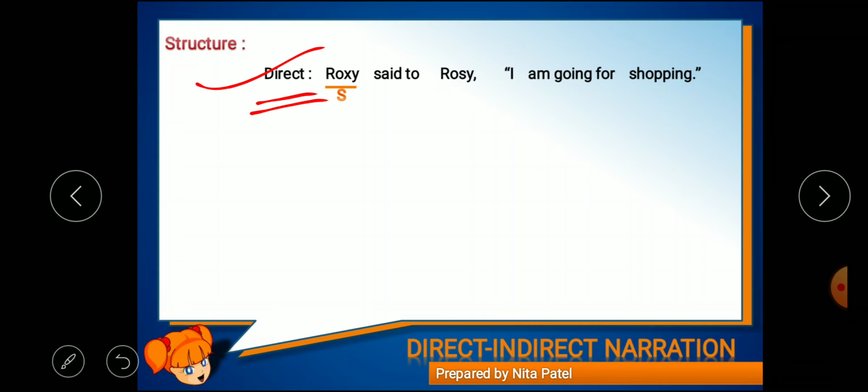It is the subject. What is "said to"? It's our verb. What's Rosie? It's the object. Roxy said to whom? Rosie. So it's our object. So it is an SVO pattern.